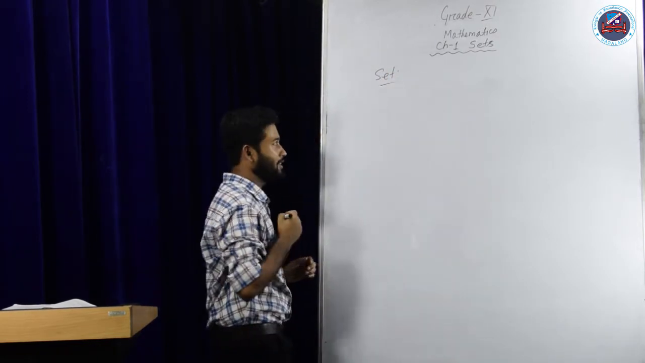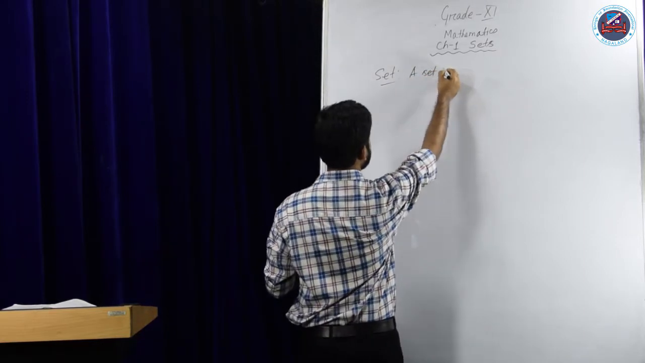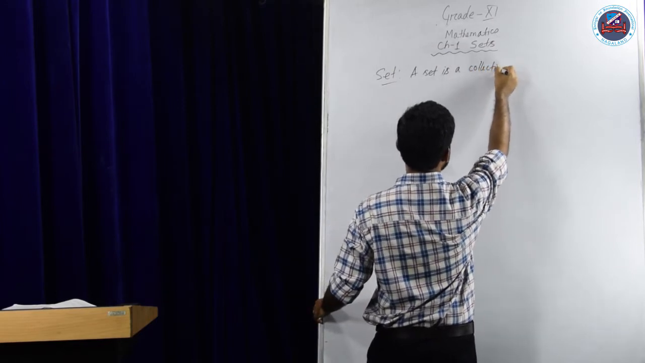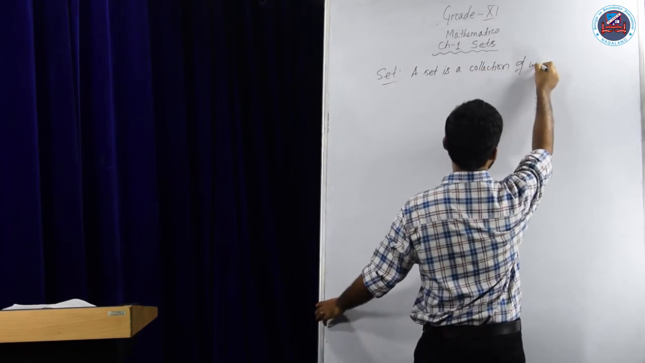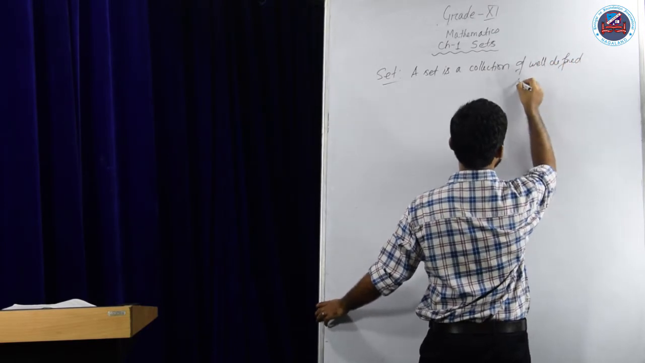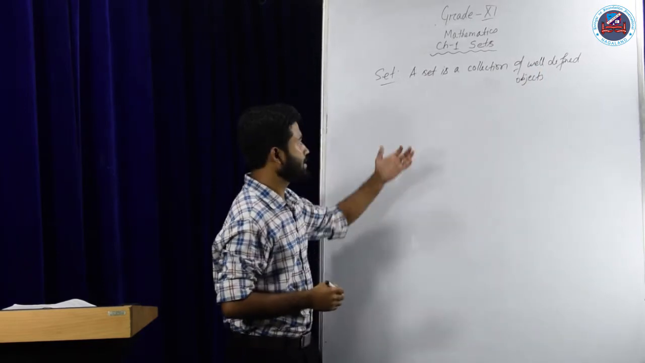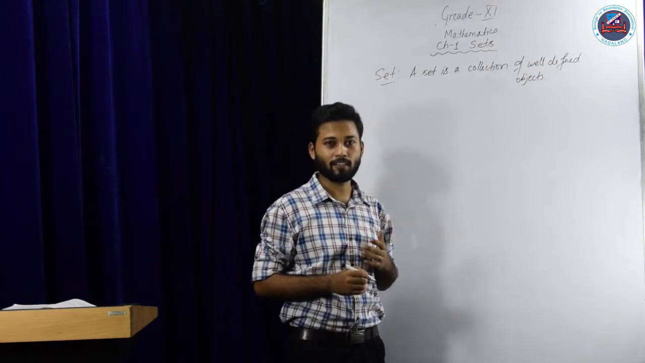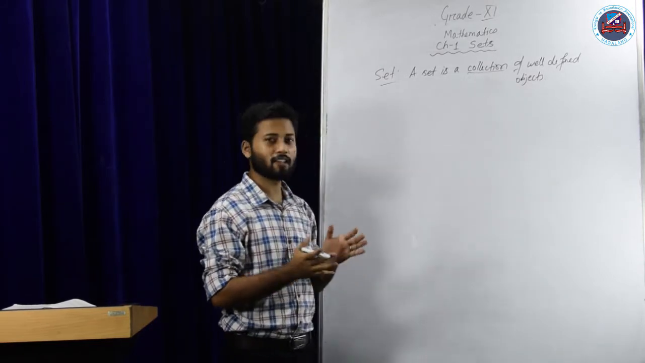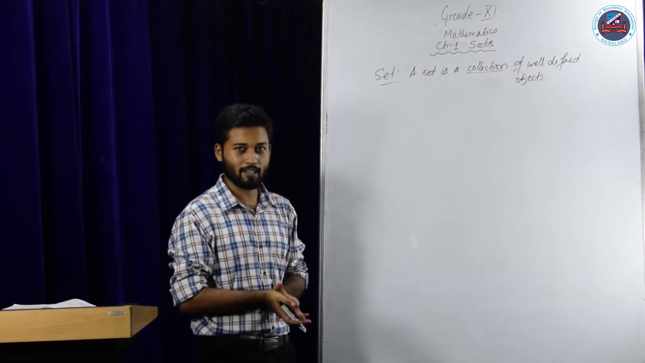A set is a collection of well-defined objects. So what is a collection? You can consider it as a grouping. That means if you take certain elements together, that is called a collection.